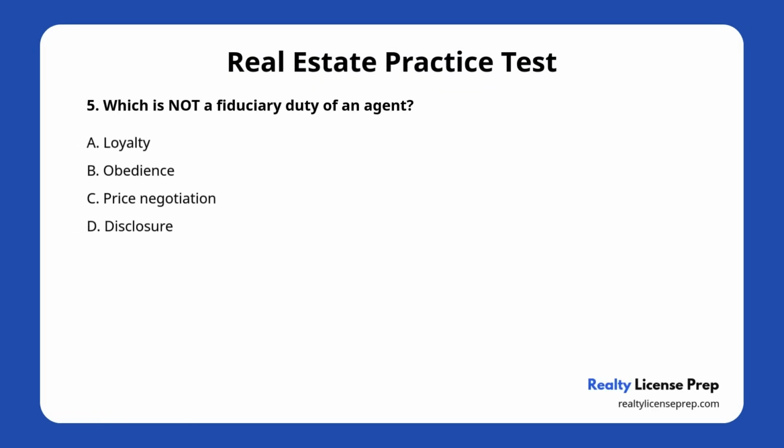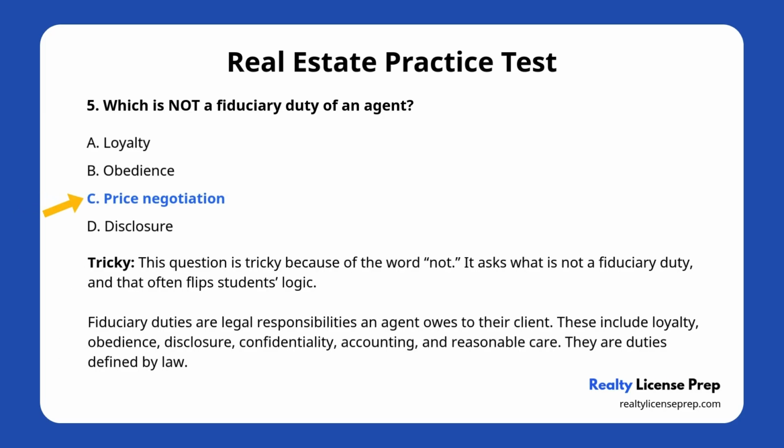Question number 5. Which is not a fiduciary duty of an agent? A. Loyalty. B. Obedience. C. Price negotiation. D. Disclosure. The correct answer is C. This question is tricky because of the word not. It asks what is not a fiduciary duty, and that often flips students' logic.